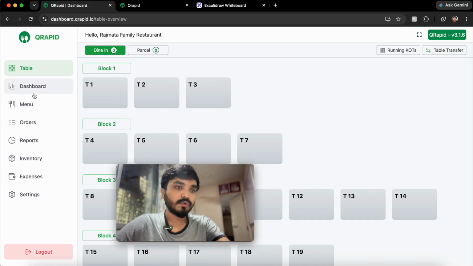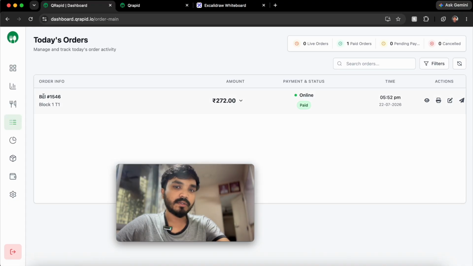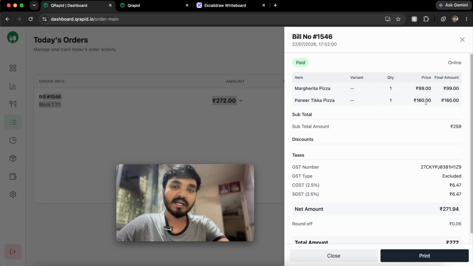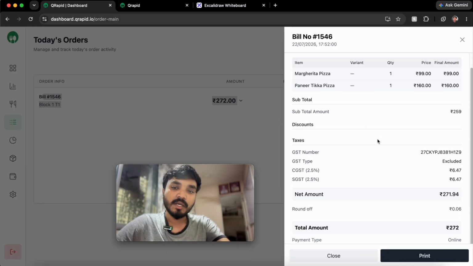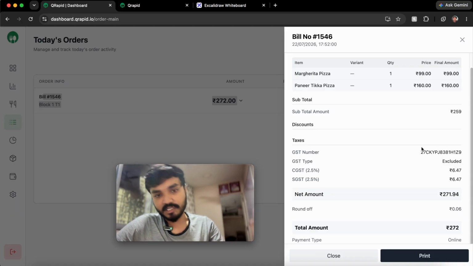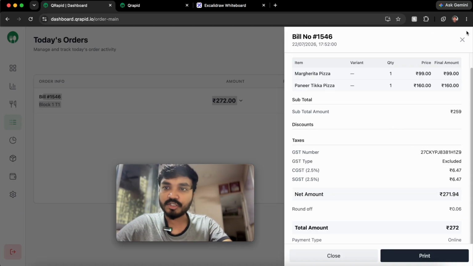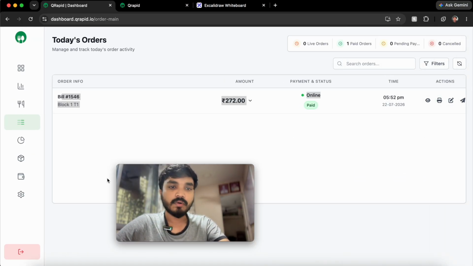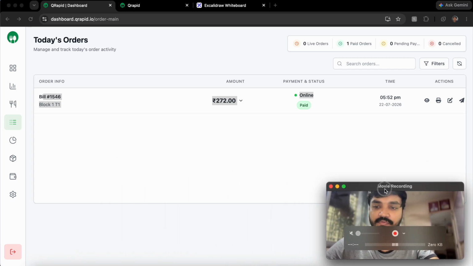If you go to the order section, you can see the order over here, which is paid and online, and you can see the time as well. If you want to see the details, you can just click on the I button and you'll see all the details. And you can again print this bill if you want, like if the customer comes back and wants the bill. So all the features we have, right from a person handling the POS machine manually, we have all those things. But our main focus was the QR menu.